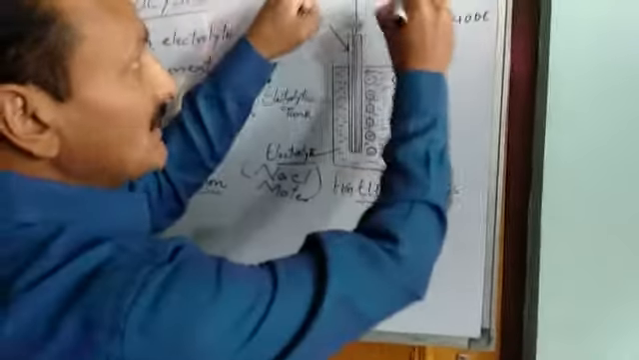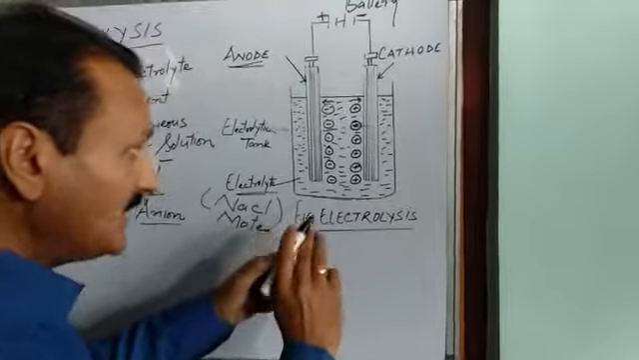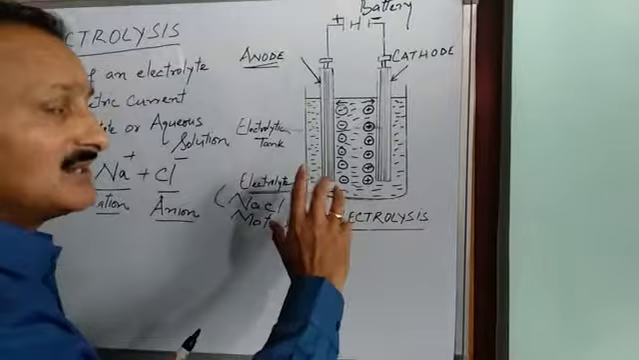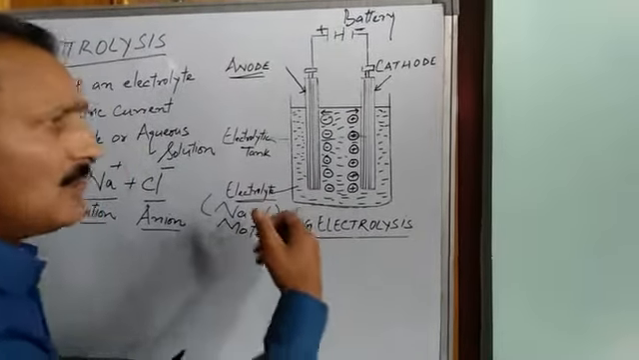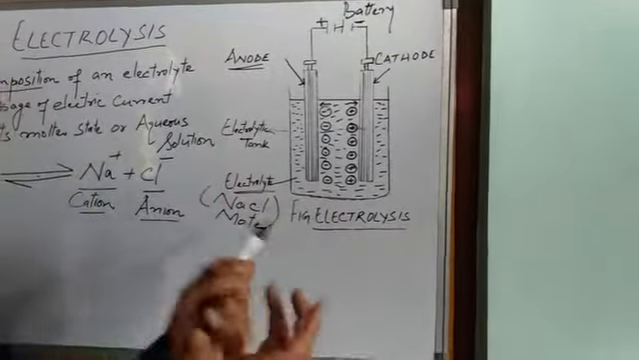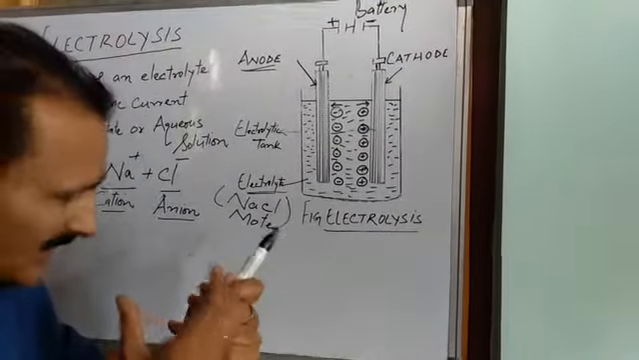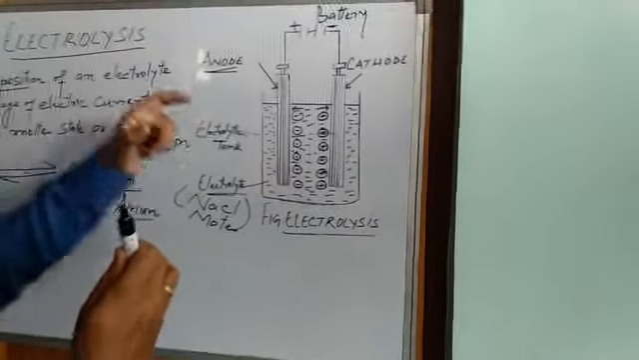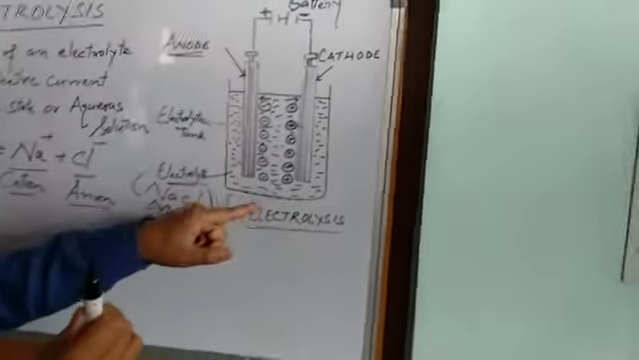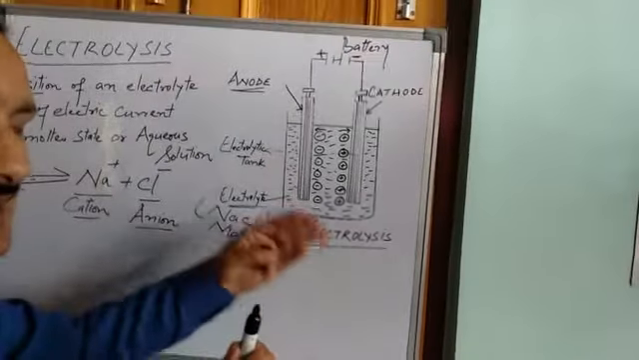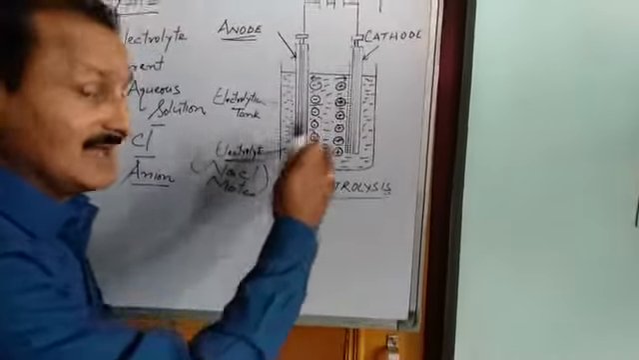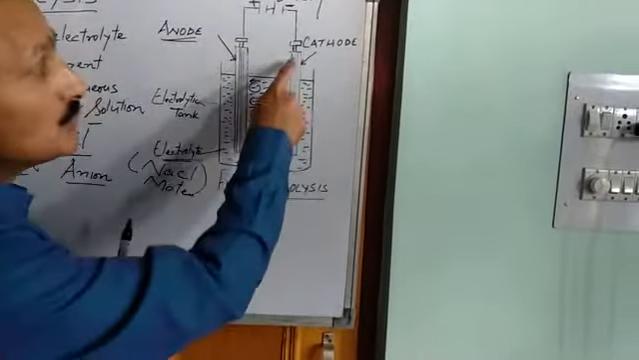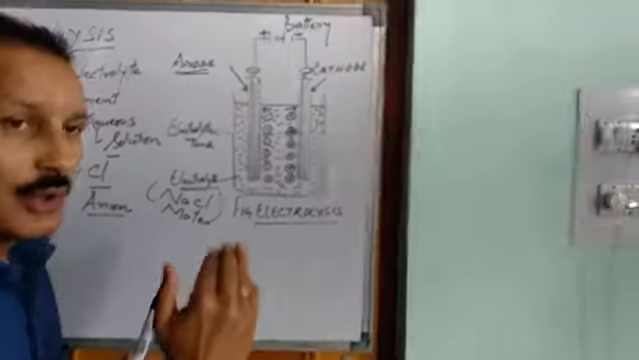So what happens when current passes through this electrolyte? We get sodium ions and chloride ions, or in other words, cations and anions. Now, when these cations and anions are formed, they get separated. Your electrolyte gets decomposed into sodium ion and chloride ion. That means into cation and anion. What happens to those cations and anions? Those cations and anions begin to move to these electrodes, that is your cathode and anode.